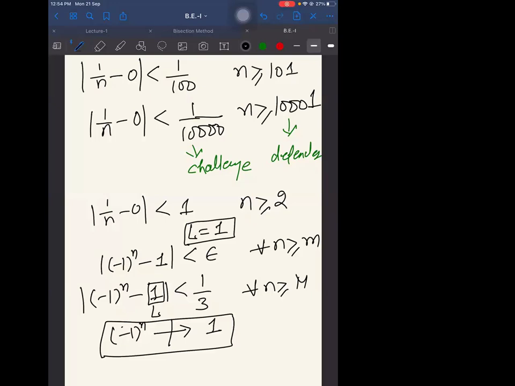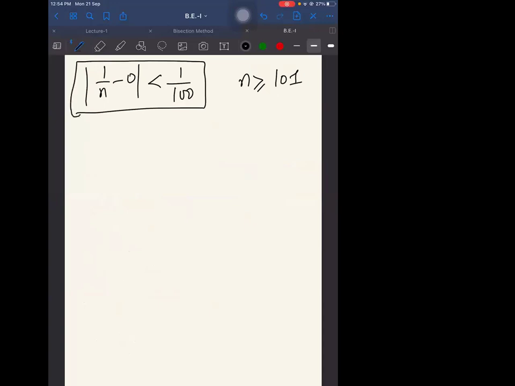See, you can also read this statement in an entirely different way. If you see that 1 minus n is, and you say that n is greater than or equal to 101, can you tell me how many n's are not satisfying this particular inequality? 100. And how many are actually satisfying this inequality? Infinity.